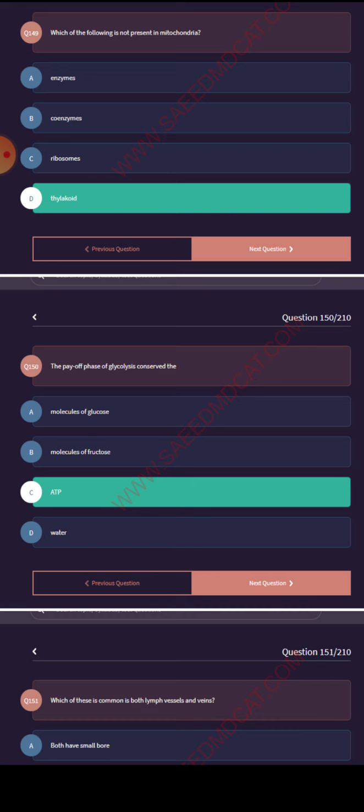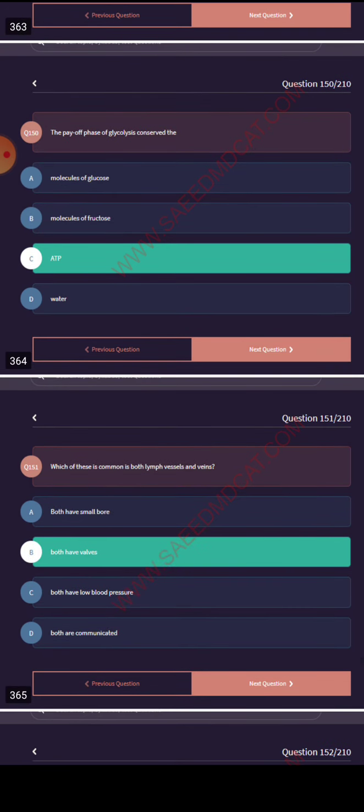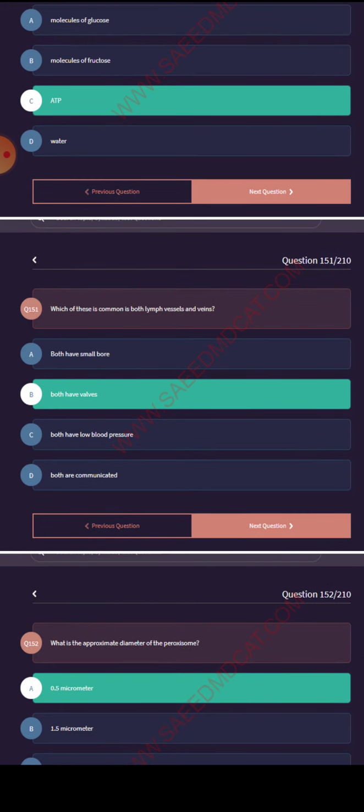Which of these is common in both lymph vessels and veins? Both have valves.